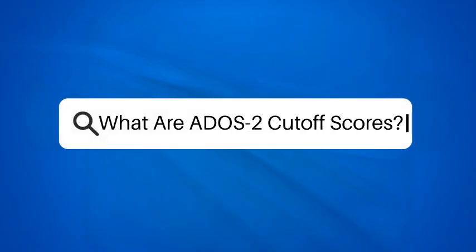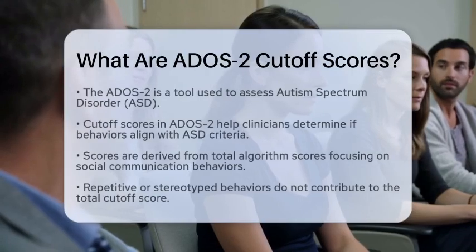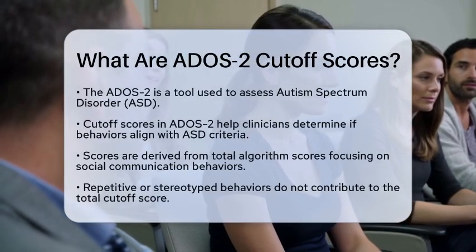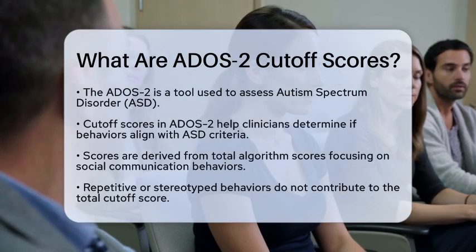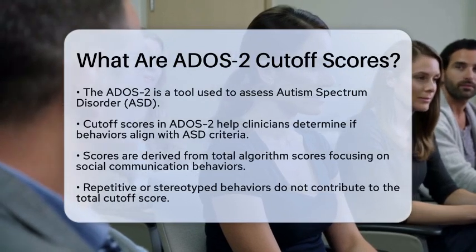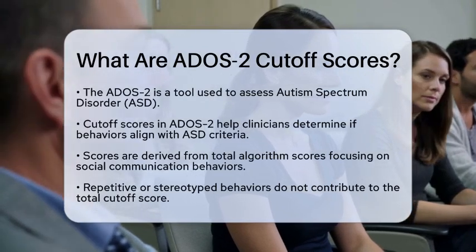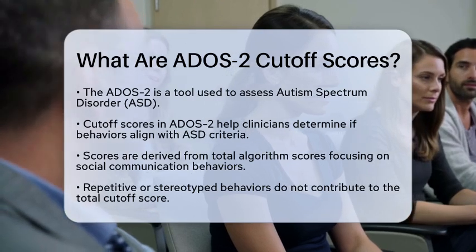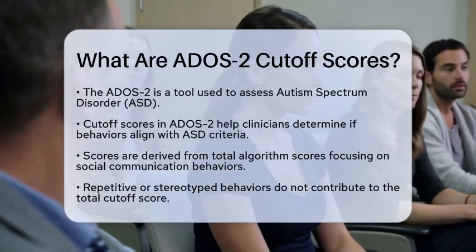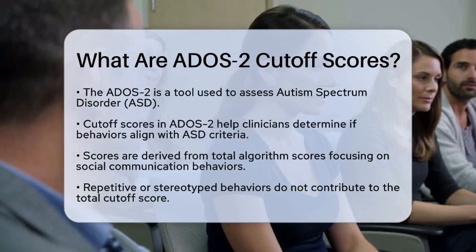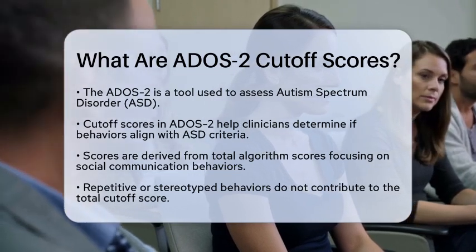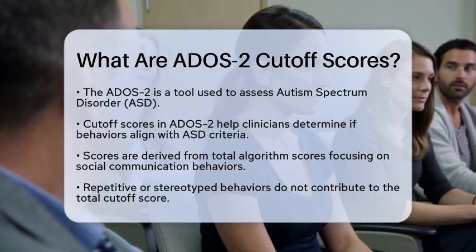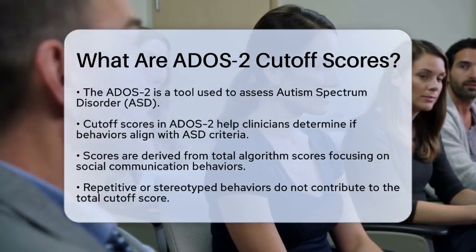What are ADOS-2 cutoff scores? Have you ever wondered how professionals determine if someone has autism spectrum disorder? One important tool in this process is the Autism Diagnostic Observation Schedule, second edition, often called ADOS-2. A key part of this assessment involves understanding ADOS-2 cutoff scores. So, what exactly are these scores, and how do they work?